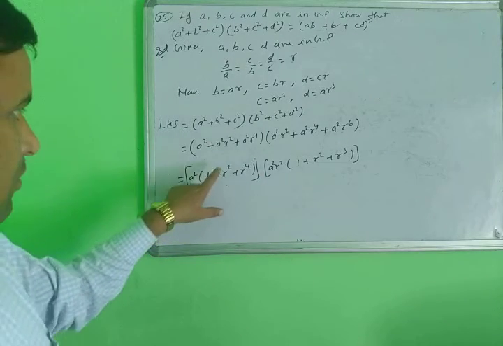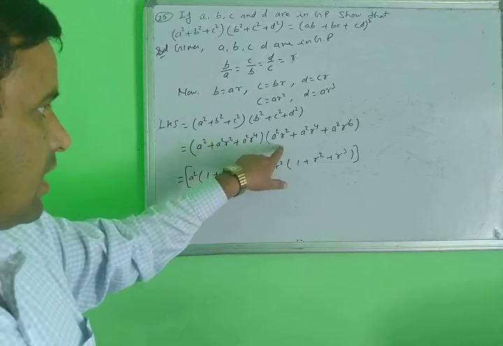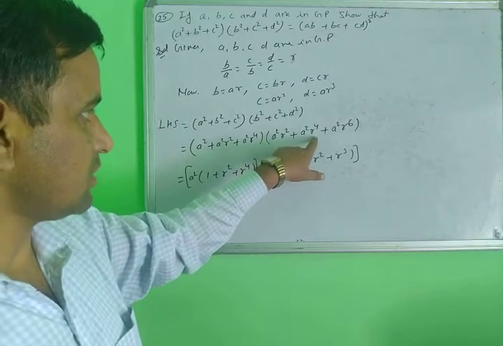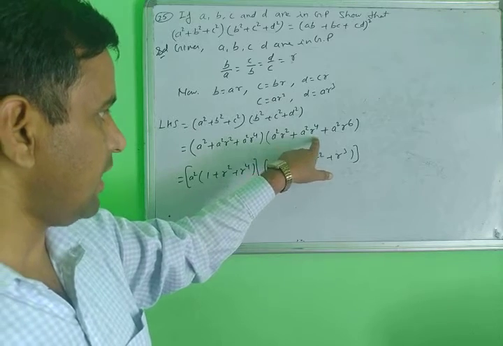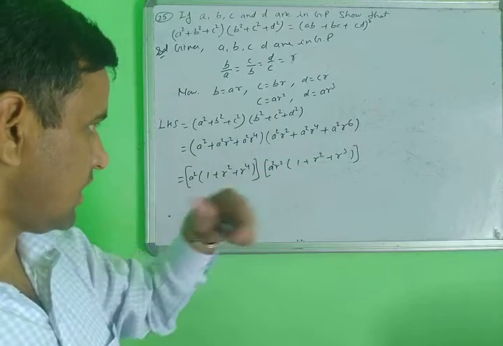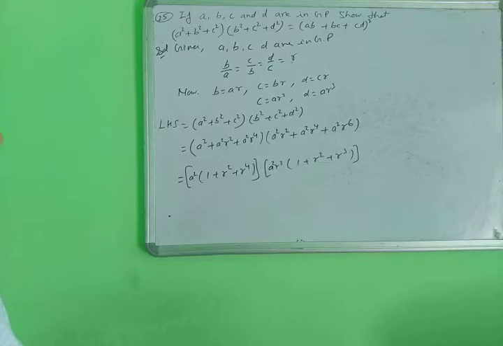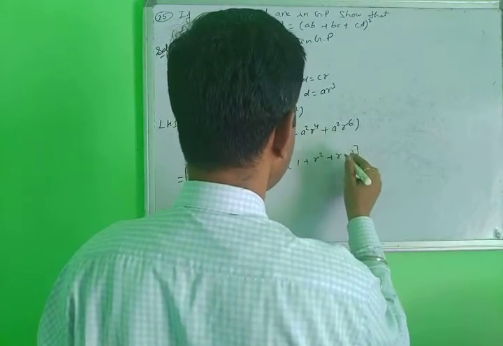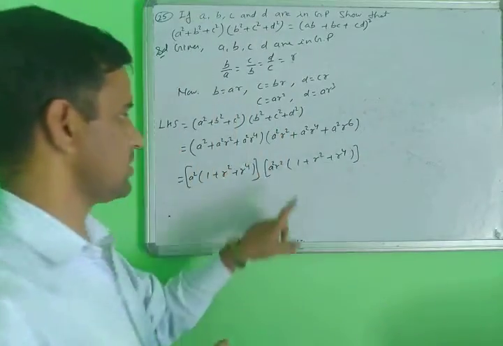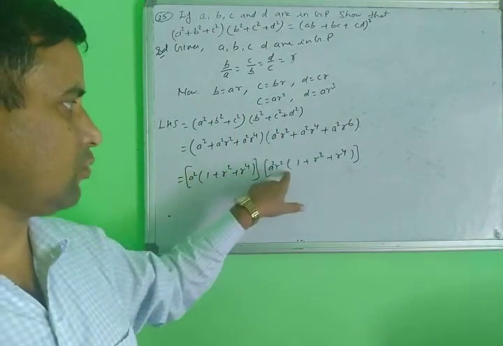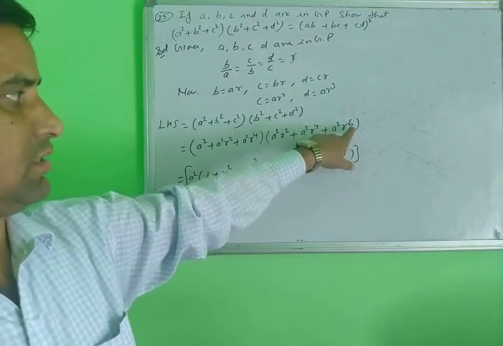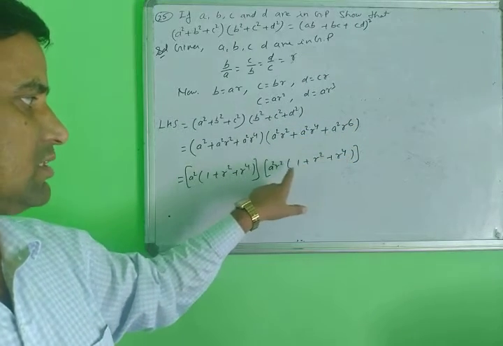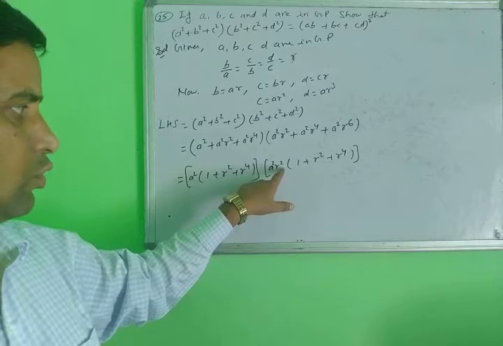When you take common a squared, then a squared r squared, r exponent 2 plus 2 is 4, and here 2 plus 4 is 6. The exponent here is 6, and what is left is r to the 4, because r exponent 2 is taken common.